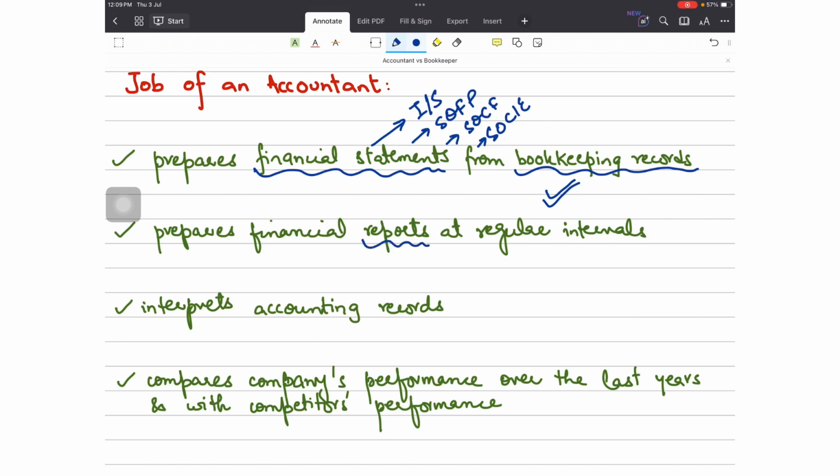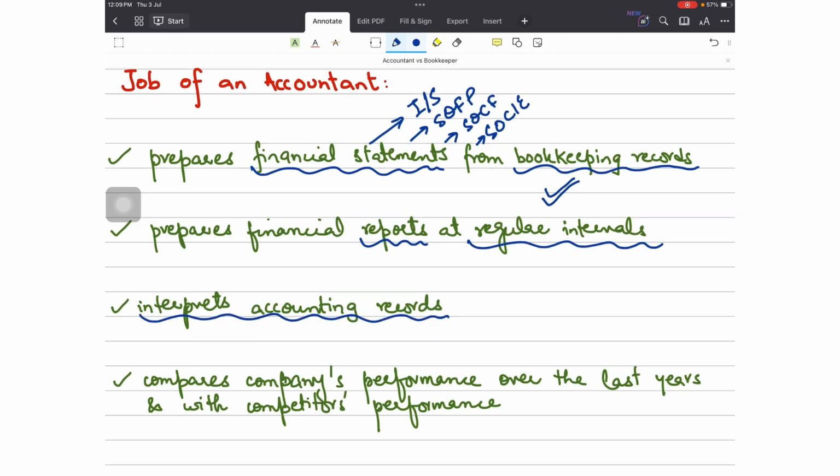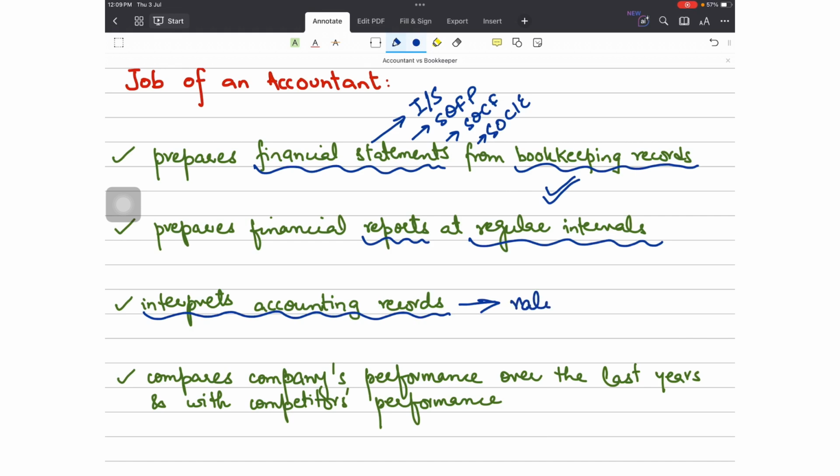Then he is the one who prepares reports at regular intervals, maybe monthly, or after 3 months, or after every 4 months. That is again prepared by the accountant. He summarizes the information so that it can be presented, for instance, to the banks, to the management, in front of the shareholders, right? So the communication part comes over here. And he also interprets the accounting records. Interpretation is mostly done in the form of ratios, right? How much has it decreased in the current year, how can we improve the GP margin, how can we increase our current ratio. That is all interpretation, and that is done by the accountant.